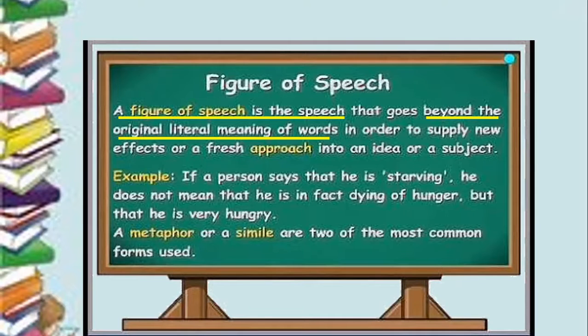For example, if a person says that he is starving, now when do you say that you're starving? Who is a person who's starving? A person who is close to death because of hunger. These kinds of people, we say that they are starving. But when you say I'm starving, it doesn't mean that you're dying of hunger, but it means that you are very, very hungry. Your hunger has gone to extreme levels. This kind of usage of words which is done in poetry is called figures of speech.